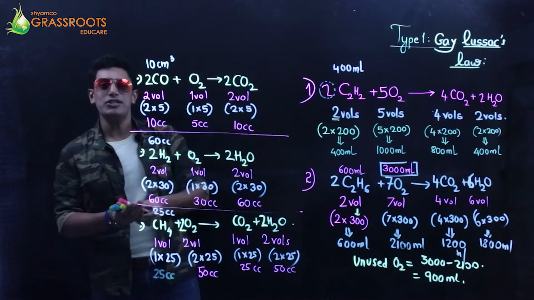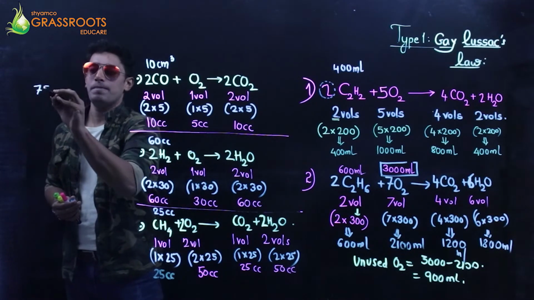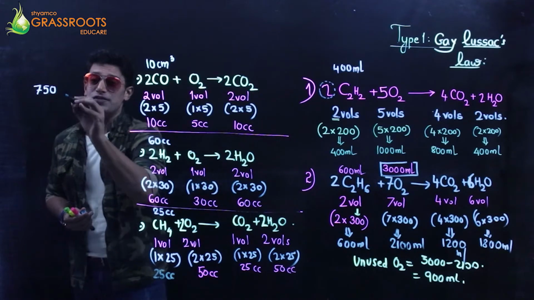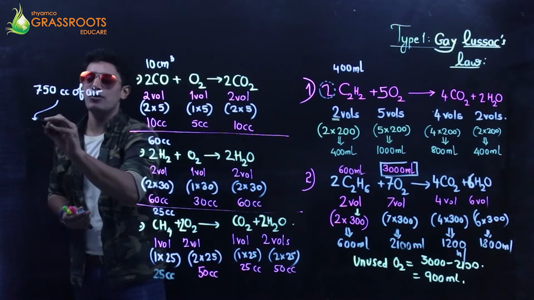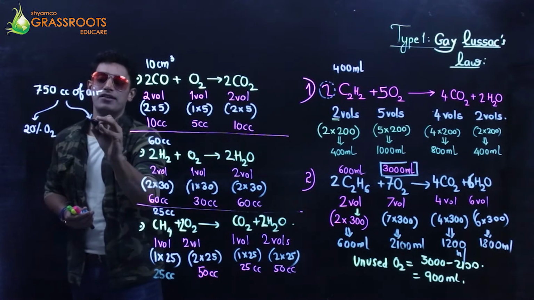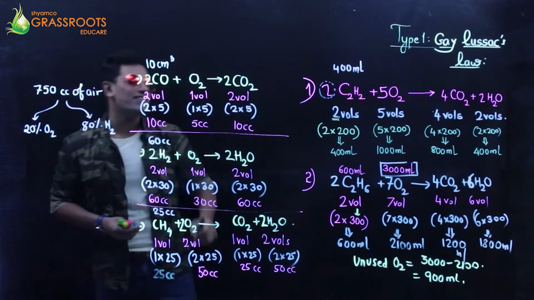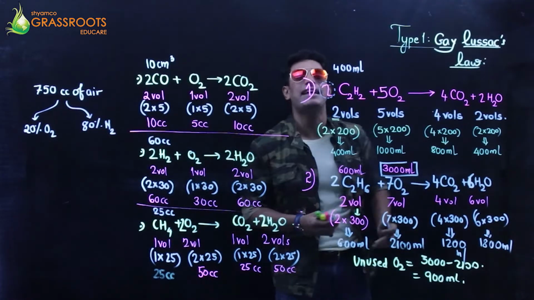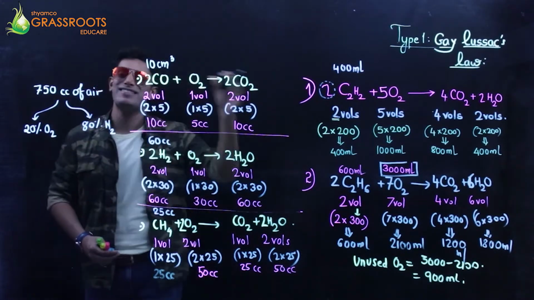Alright, now I have been told, guys, that we have 750 cc of air. Now always remember, out of 750, 20% is oxygen and the remaining 80% is nitrogen. All the other gaseous products can be neglected, like dust particles, carbon monoxide, carbon dioxide, H2S, anything.